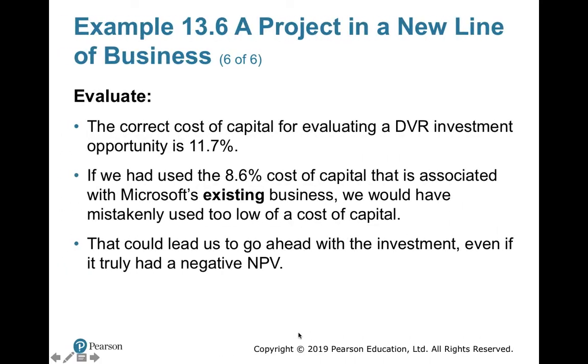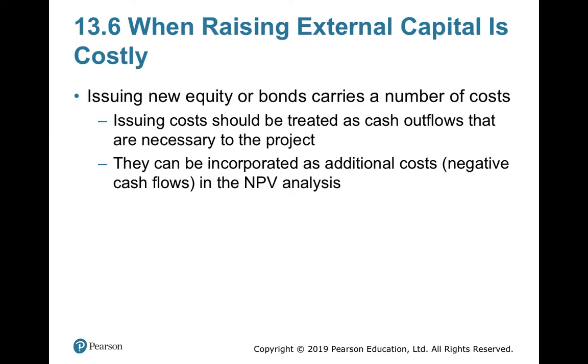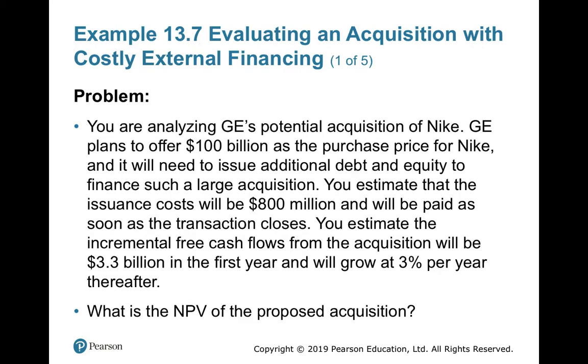So this is the way you have to go: if you are taking a new project having a different risk factor, find a competitor of that kind or a similar kind of business, find the cost of equity, cost of debt, and use it for your business. Issuing new equity or bonds carries a number of costs. Flotation cost is a big cost associated with the issue of equity or debt, so you should take into account the additional cost while issuing new debt or new equity.